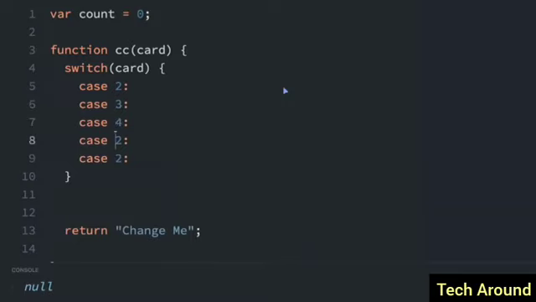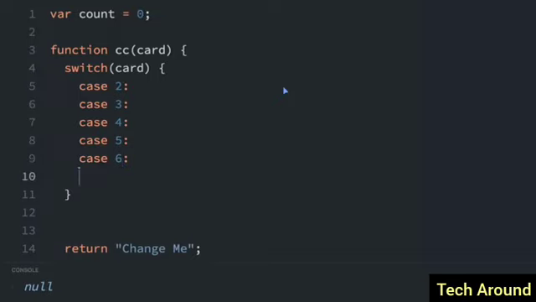3, 4, 5, 6. Now, there are many ways to write any program. This could be done with if statements and else statements. It could be even done with other ways that we haven't even talked about yet. As long as the program works, in this case, that's all that matters. So if you find a different way to write this program, that's great.